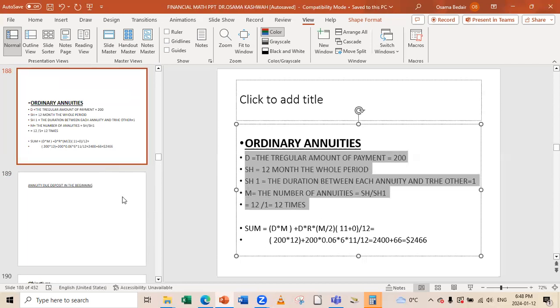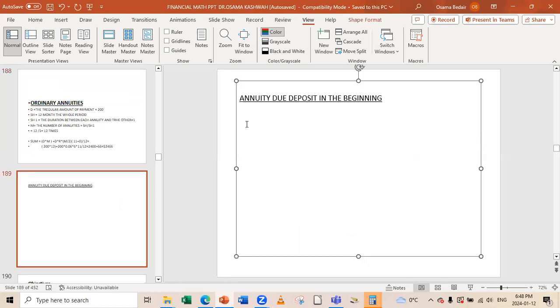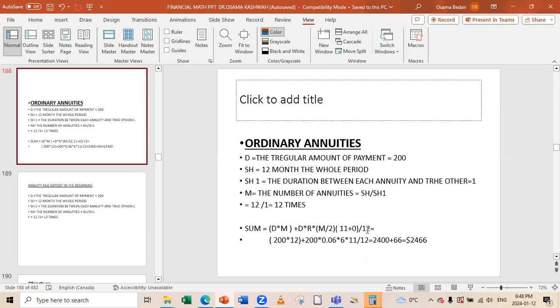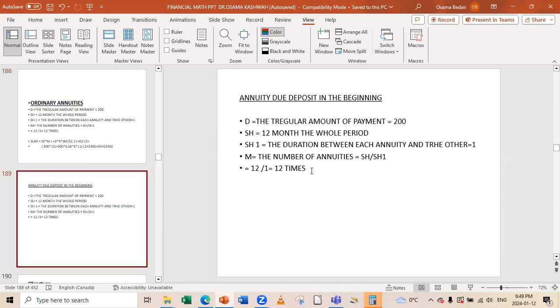Control and C. For that reason, I will do it here again. Here it is. But what will change? The length of the first deposit and the length of the last deposit. I don't want to put more symbols, I will just say it here.